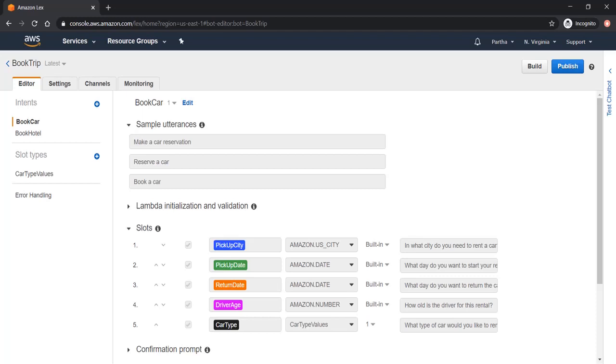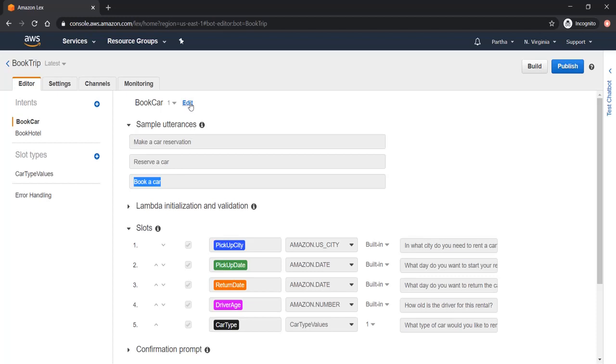So here in this editor section, we will do the most important job to build the bot. For that, first of all, let me introduce you to the intents. As I said, intents are the purposes that users want to fulfill from the bot. I have this book car intent already, and I have some sample utterances like make a car reservation, reserve a car, book a car. These are the utterances that we have to train the bot with, so that whenever a user asks something to the bot, the Lex NLU will be able to understand what the intent is, the purpose behind the user talk.